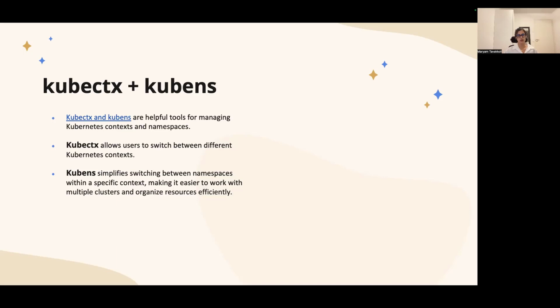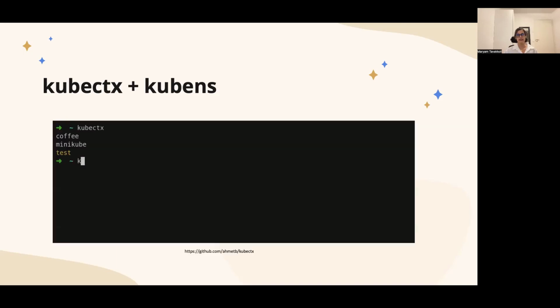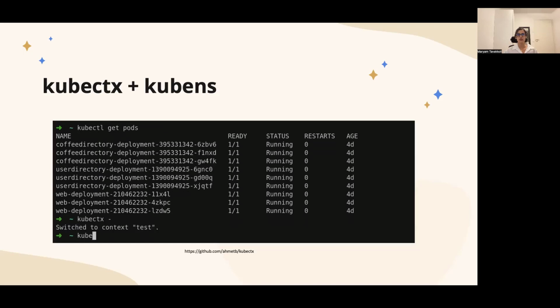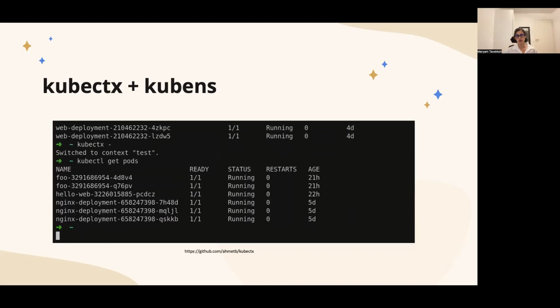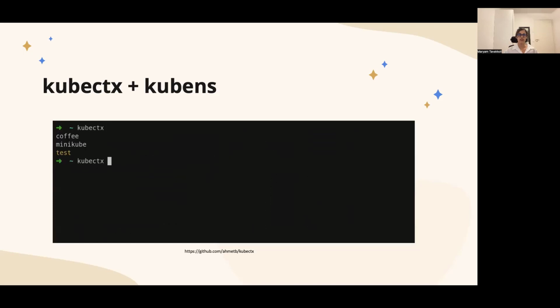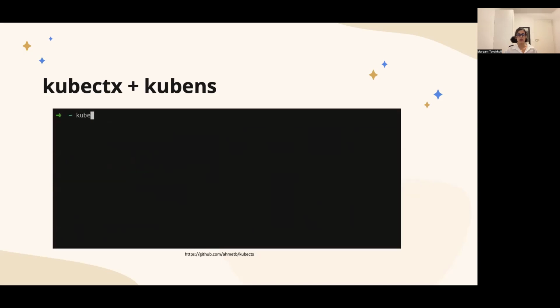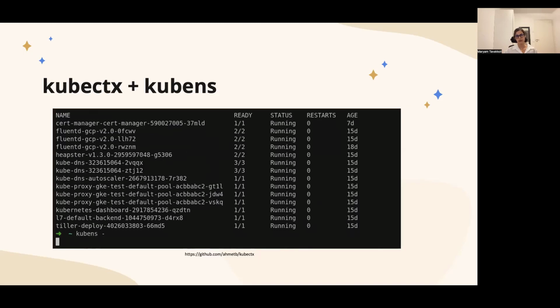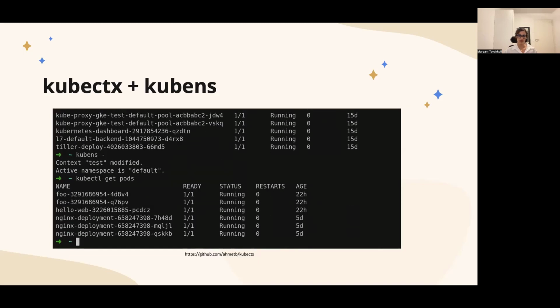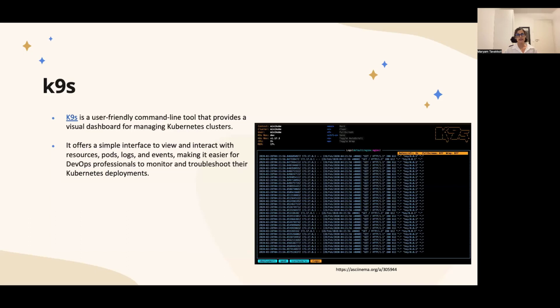Then we have K9s. It's a user-friendly command line tool that provides a visual dashboard for managing Kubernetes clusters. You can also use the normal CLI, but this is a nice visualized command line tool that you can use for managing your Kubernetes clusters.